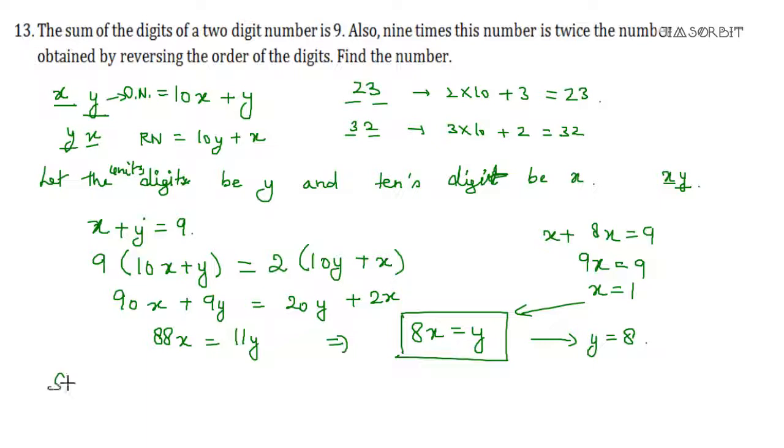So the number is 10x plus y, so it is equal to 10 plus 8. The answer is 18. Okay, I hope you have understood. Simple question. Let us take the next question.